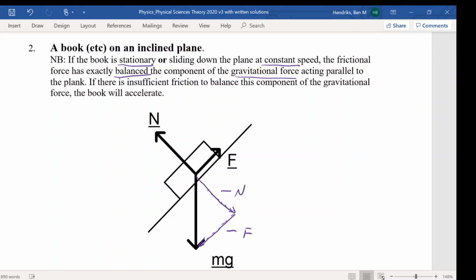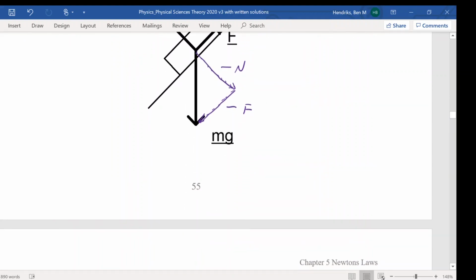And so if we add up all these components now, they're all balanced and there's no acceleration happening. So it'll just continue at its constant speed, like its initial velocity, and it's neither going to be moving up or down in the normal direction either. So it's not going to be floating off into space or anything like that.